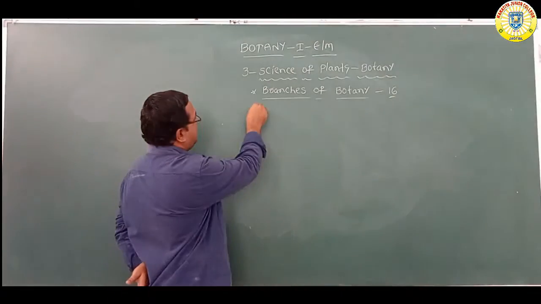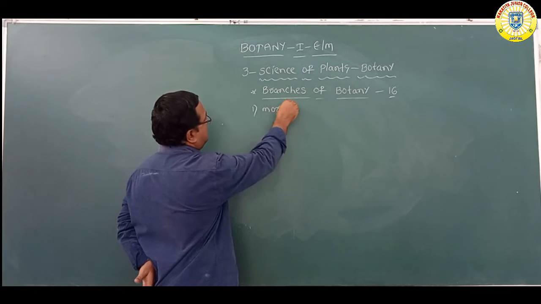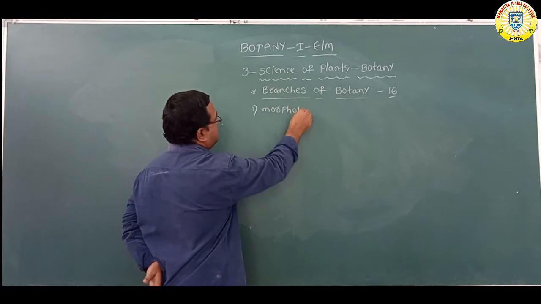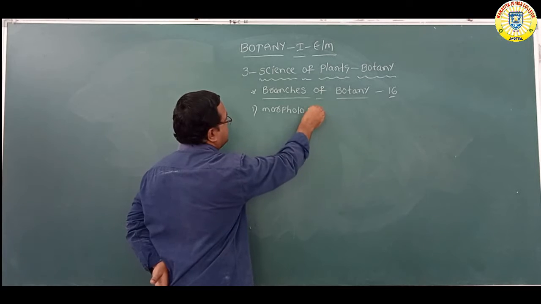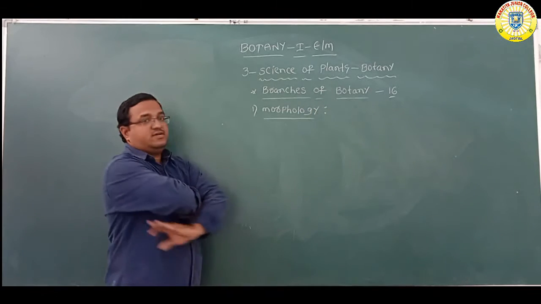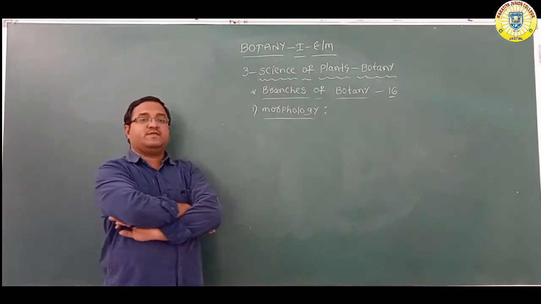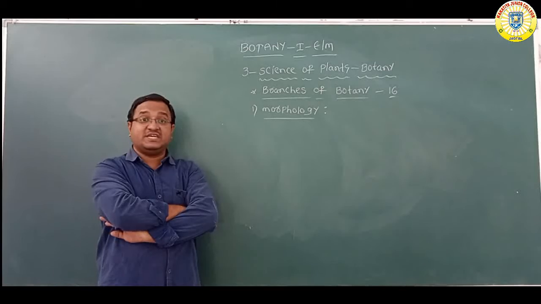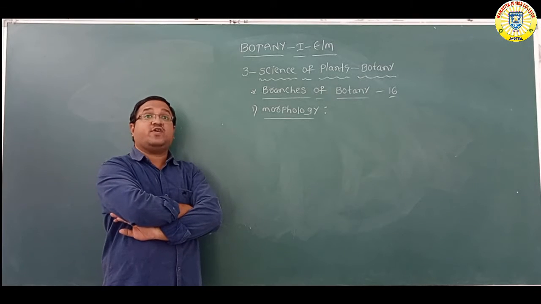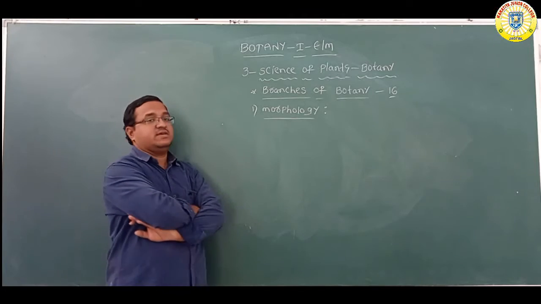The first one is morphology. This is the first branch of botany. About morphology, we have a special unit. The second unit is morphology. And what is morphology?